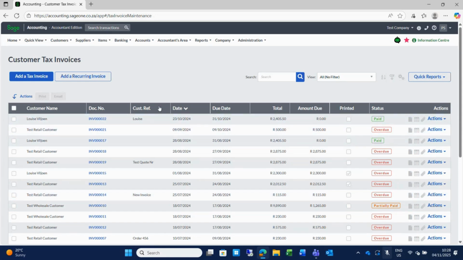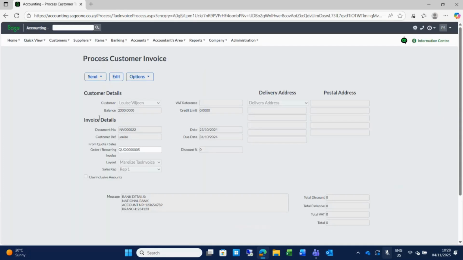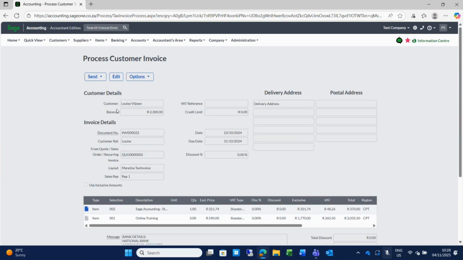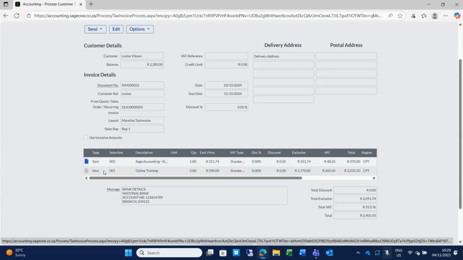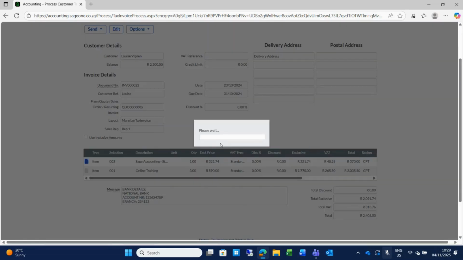If I open up this invoice as an example, this is what your invoice screen will look like, giving you your invoice detail, which is straightforward to select from. And then here you have your invoice lines. And if I scroll down a bit, your invoice totals. Remember that invoices can be linked to your inventory items. It can be linked to account codes, or it can be linked to bundles. Let me just show that to you.